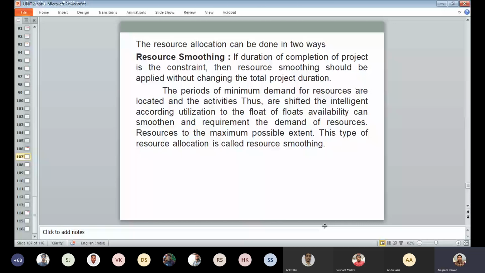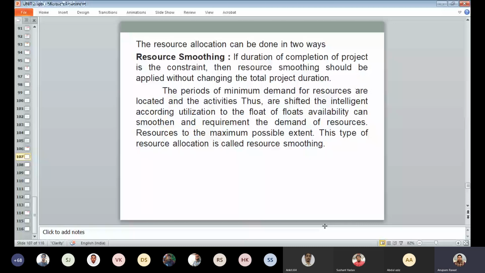the period of minimum demand for the resources is allocated and the activities are thus shifted, intelligently utilizing the float availability, and they can smoothen the requirement, the demand of the resources, to the maximum possible extent. This type of resource allocation is called resource smoothing. So we will see the resource smoothing with an example.